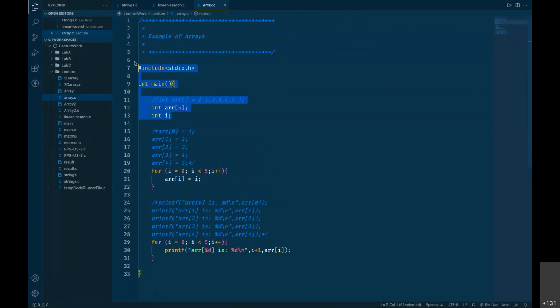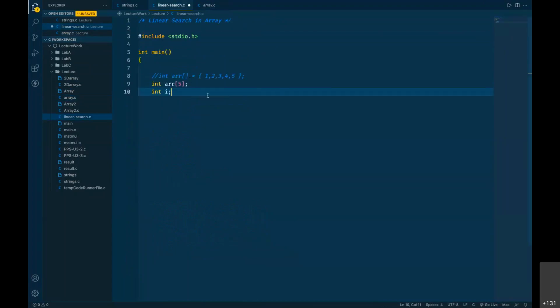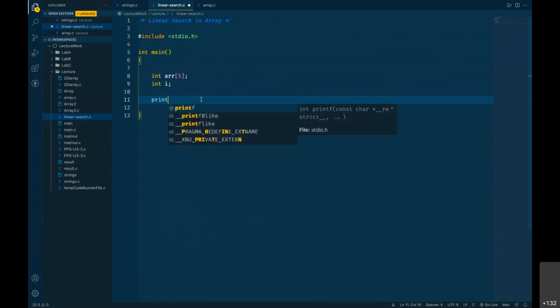Let me copy this much part. We are going for linear search. Okay. Hash include stdio.h void main, and then we have an array of 5. We have declared I, and then let us quickly go and ask user to enter those 5 numbers.